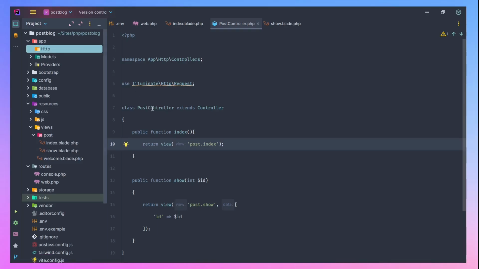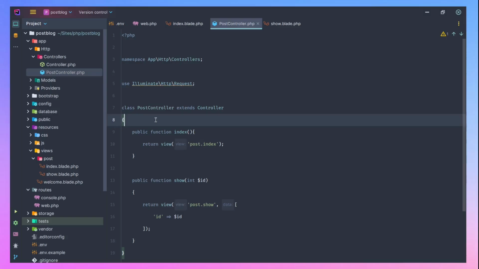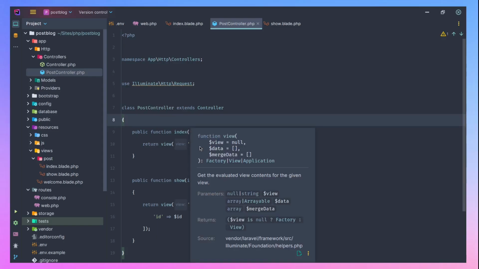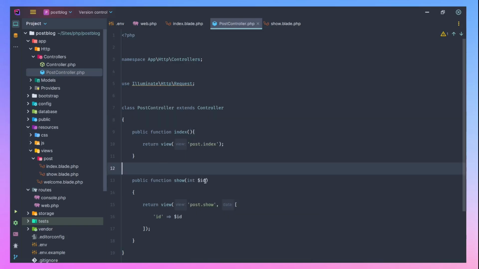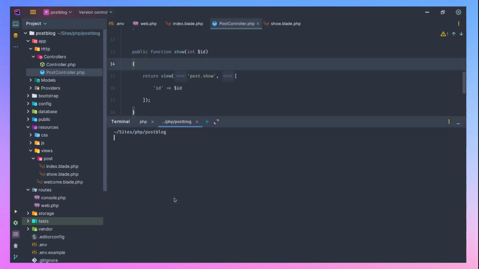You will notice the pattern of Laravel is model, view, controller. We've been able to see how the view and the controller interact with each other. But the model part, that's what we actually want to do now. We want to be able to store a post in the database and show that post to the user. So what do we do?